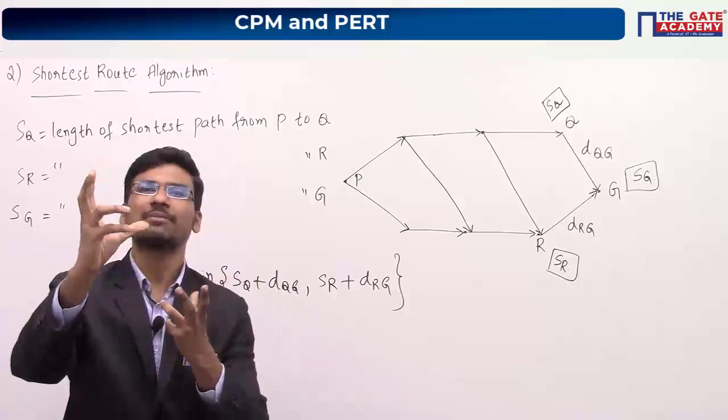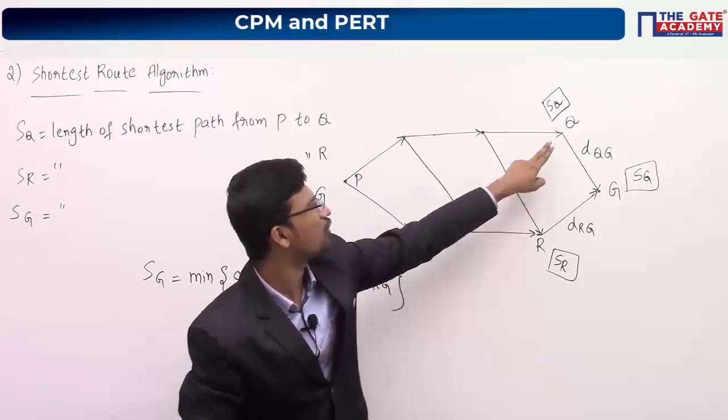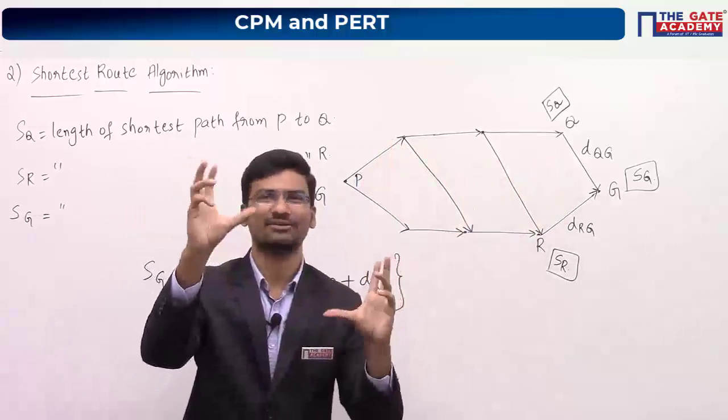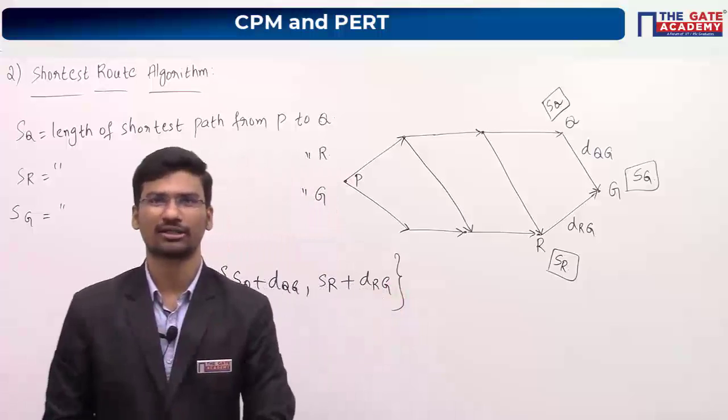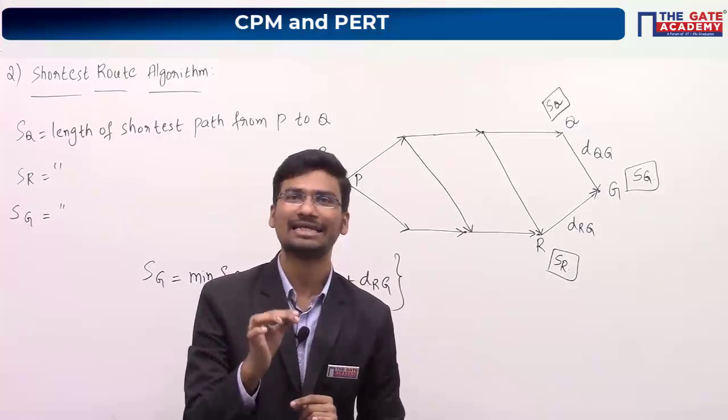So you just compare IJ values like in CPM and PERT, node I, node J. Similarly, node I, node J: the start node and end node of an activity. Like that you can compare. I hope you got that. With this, we are done with our network flow models also. So next we'll start with linear programming.